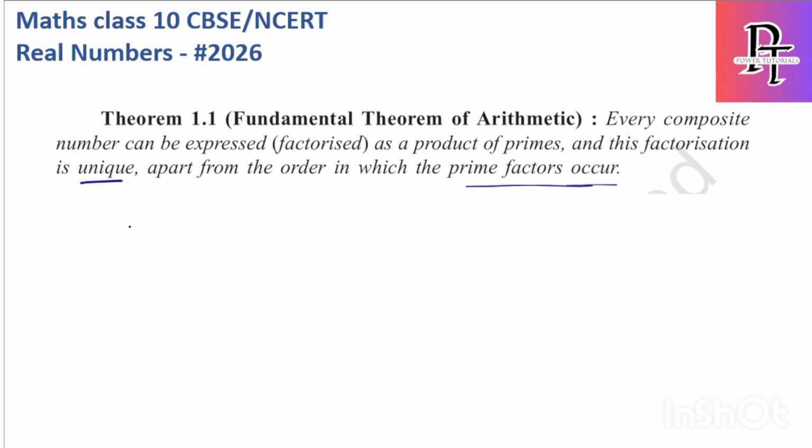So I will give a small example. Consider the number 24. If you ask what the factors are, what is a factor?